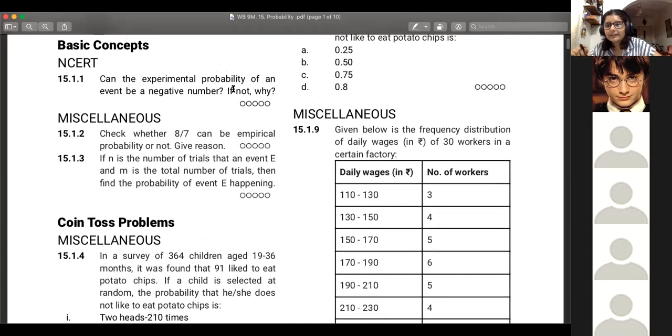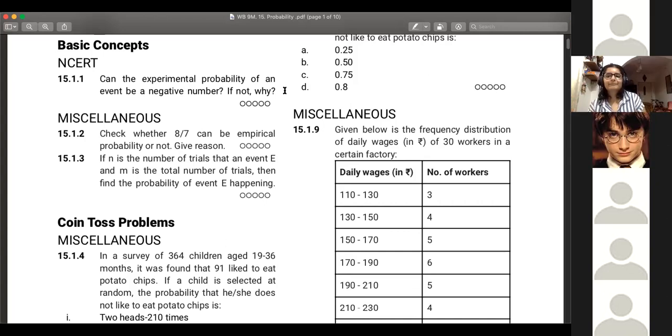Let's go alphabetical. Aryan. Yes, ma'am. Because if it's 0, then it's considered impossible. So if it goes below 0, I don't think it's possible. Probability cannot be a negative number. Why? What is the reasoning? Ma'am, because 0 itself is considered impossible, so I don't think it can go negative.